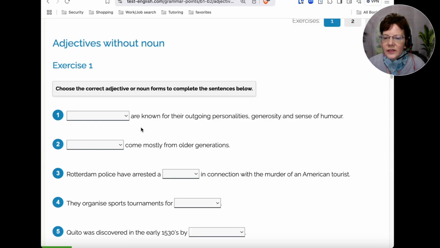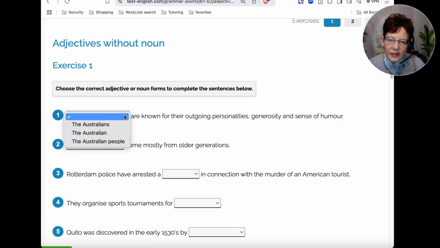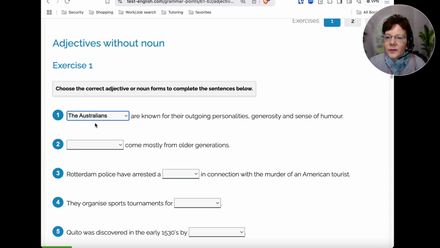Okay, so exercise one, we'll choose the correct adjective or noun forms from these menus. All right, so we have the Australians, the Australian, or the Australian people are known for their outgoing personalities, generosity, and sense of humor. Okay, so which form do we want here? If you chose the top one, the Australians, that would be the correct one. So this can be the plus plural noun here.